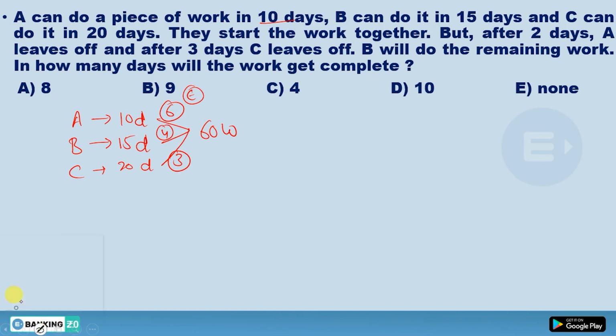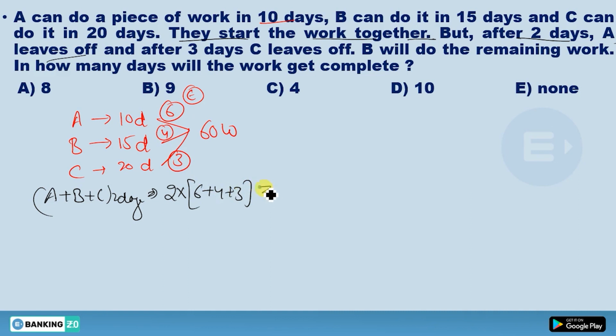Now move to the question. What is it saying? They start work together, but after 2 days, A leaves off. It means for 2 days, all 3 were working together. So in 2 days, how much work will they do? 6 plus 4 plus 3. So you'll get 13 into 2. You're going to get 26 work done in these 2 days.